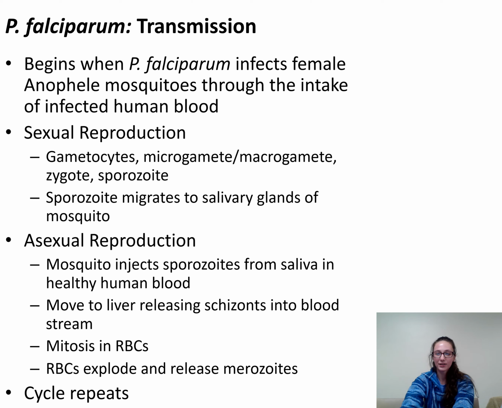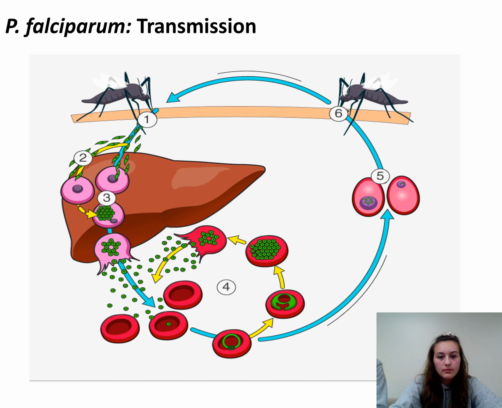Another mosquito is then infected when they withdraw blood from the host. Plasmodium falciparum then replicates in the stomach of the mosquito before injecting it into a new host and starting the process again. Step 1 shows the transmission from the mosquito to the human as it injects sporozoites. Step 2, sporozoites then enter the liver, rupturing the cells, releasing merozoites, as shown in Step 3. Step 4 shows the asexual reproduction within the red blood cells. And Step 5 shows the sexual reproduction as a new healthy mosquito feeds on the host, starting the cycle again, as shown in Step 6.